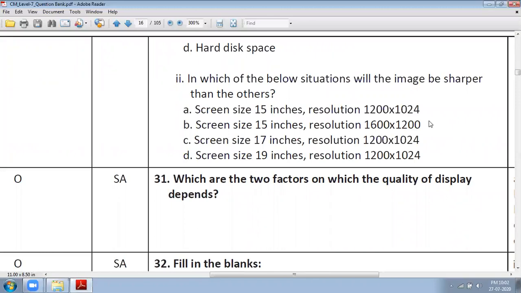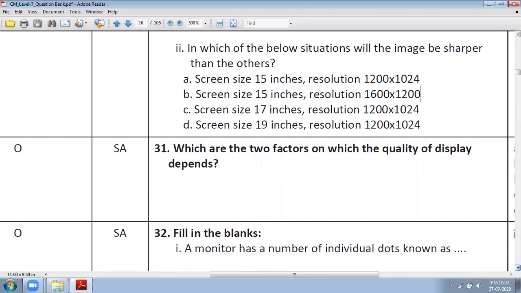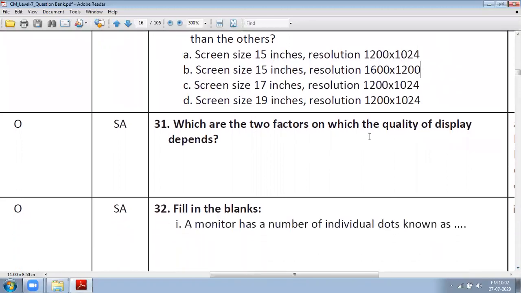You look at the resolution, which one is much bigger. So second, B, is much bigger resolution, so image will get sharper here. What are the factors on which quality of display depends? We have already studied resolution and aspect ratio.